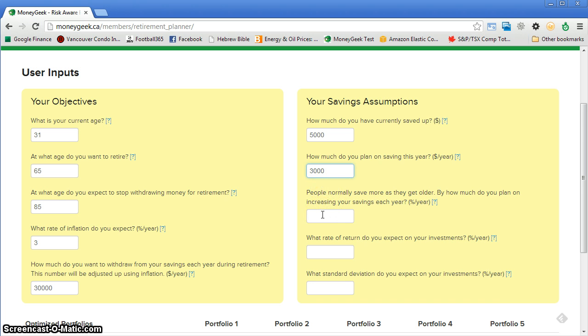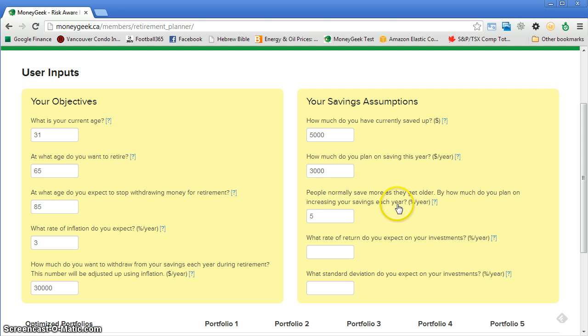Now let me explain this next number. As you grow older, you'll earn more, hopefully. That means most people will aim to save more over time each year. So this number indicates by what percentage you plan on increasing your savings every year. A good rule of thumb is that this number should be between 1 and 3% higher than inflation. So let's choose 2%. Since 3 is the inflation number, 3 plus 2 is 5. So let's put down 5.